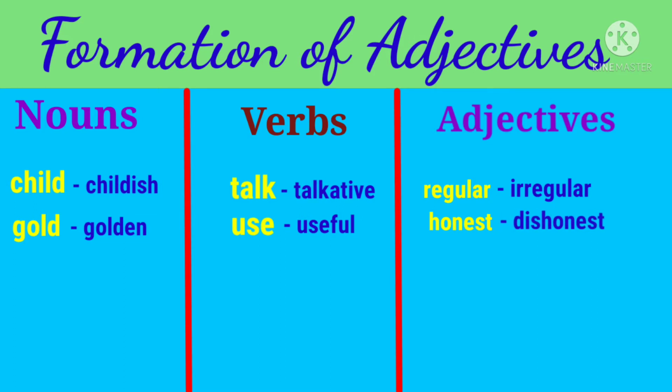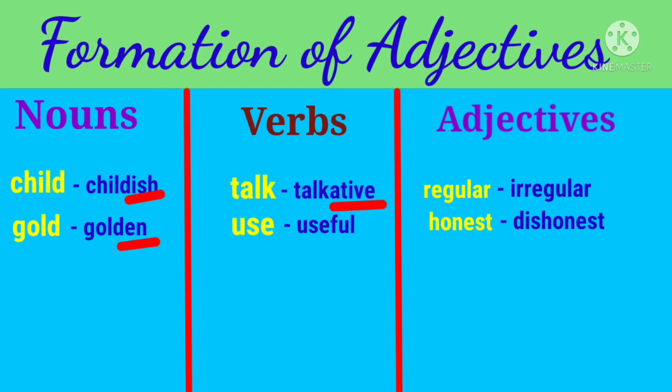Now if you notice carefully, we have added some letters before or after the word to make an adjective. Like in the first word child, which is a noun, we have added the letters ISH. Okay? In the same way, we have added the letters EN to the word gold to make an adjective, right? Here also in the word talk, we have added 5 letters which are ATIVE to form an adjective, right?